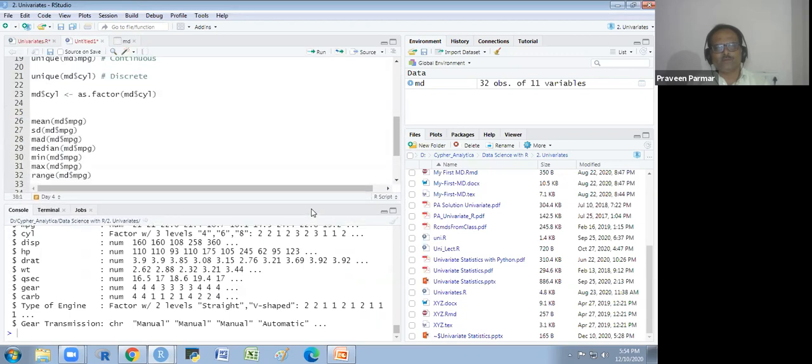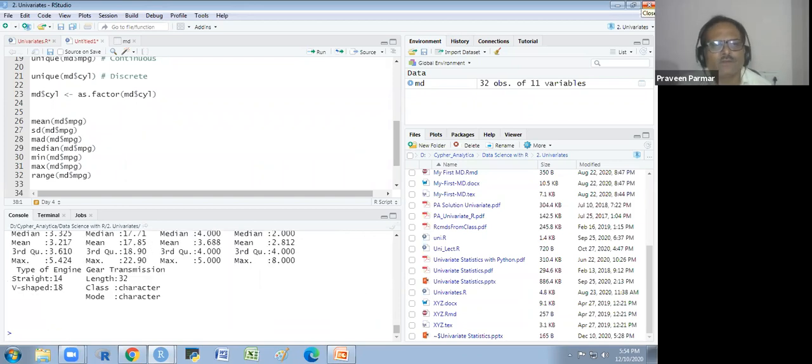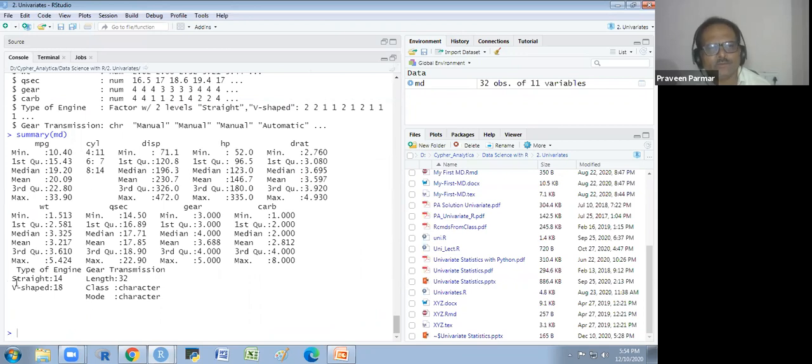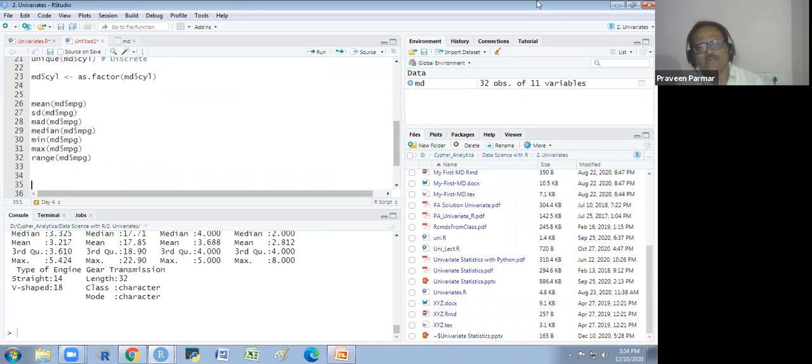So just a moment, I will show you the summary. Look at this summary. Here you see the type of engine: 14 vehicles have the straight engine and 18 vehicles have the V-shaped engine. So this is the way we could see the summary, but this is a 6-point summary only. If I want the detailed summary, then I have a library like Scite.